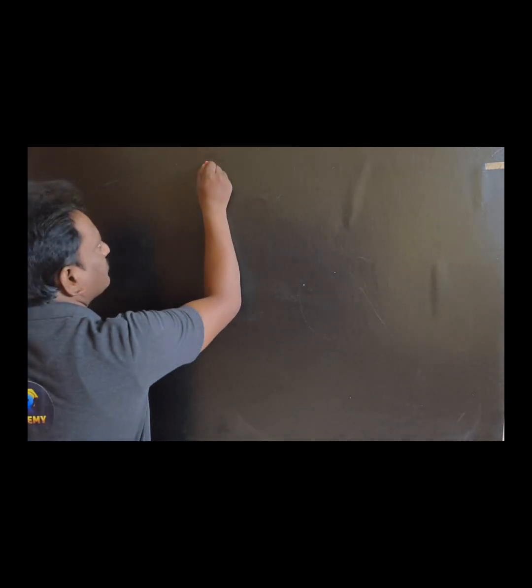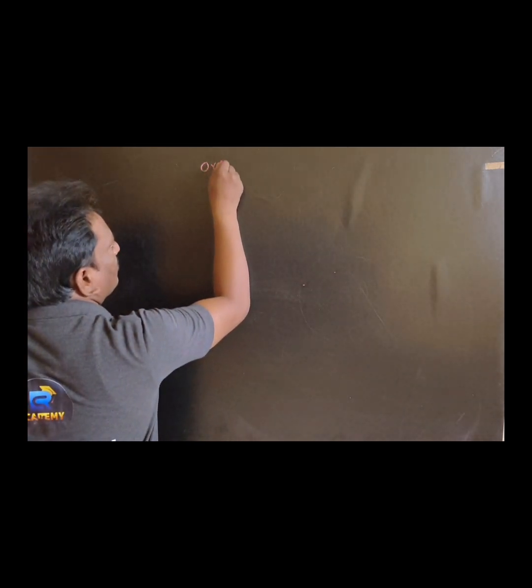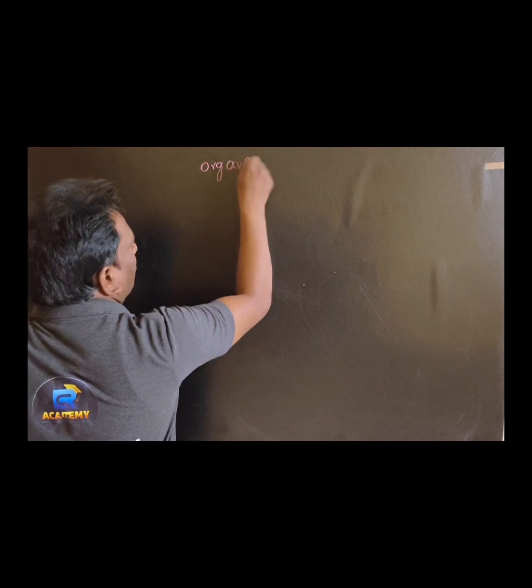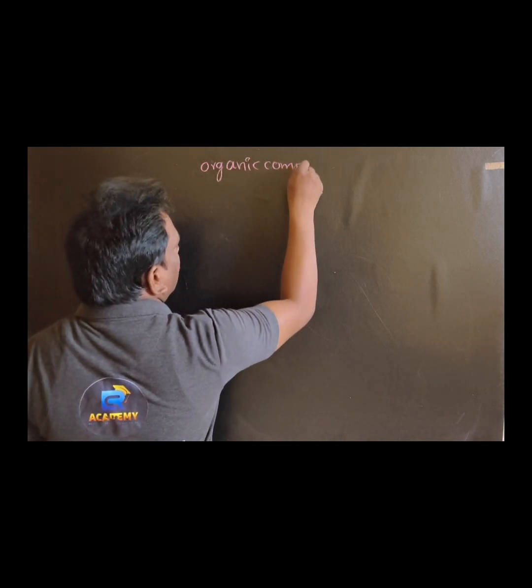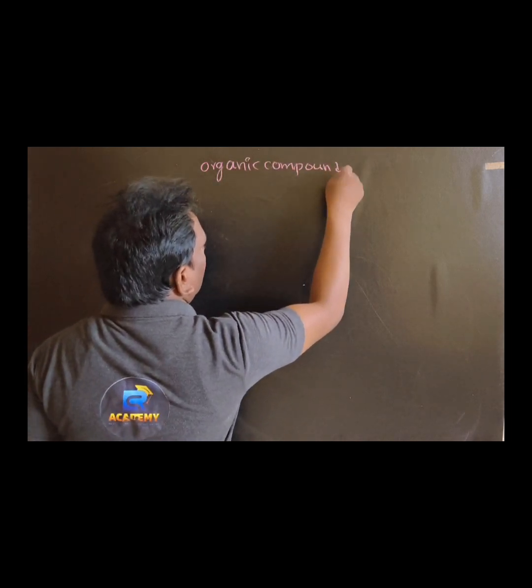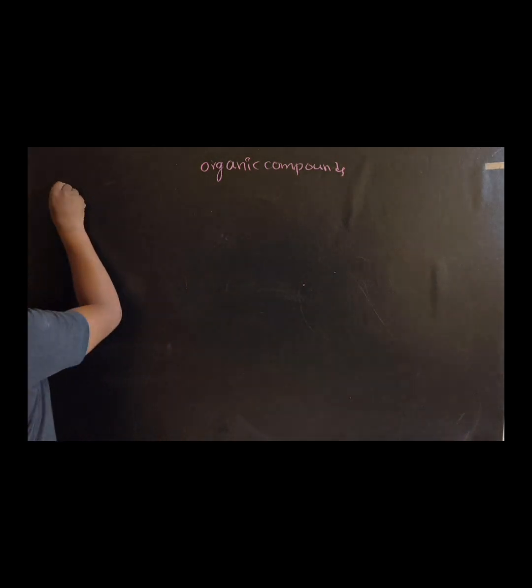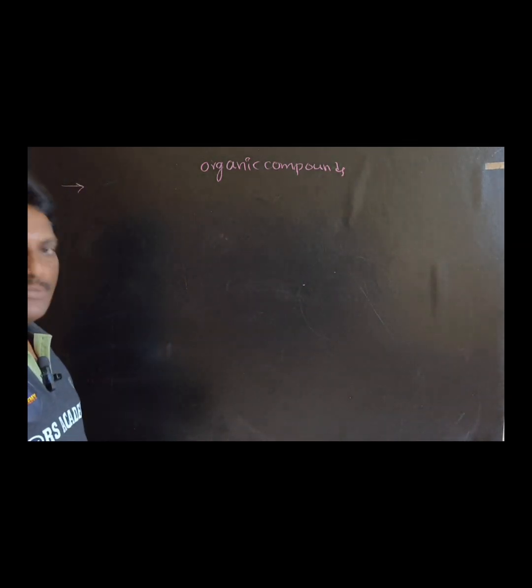Organic compounds are obtained from living organisms.